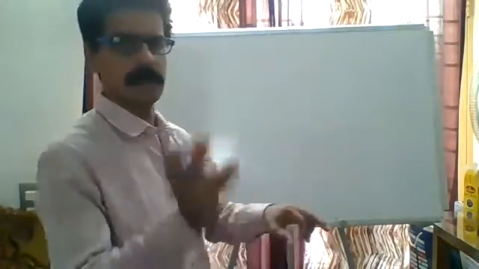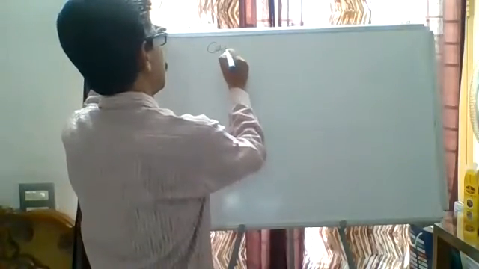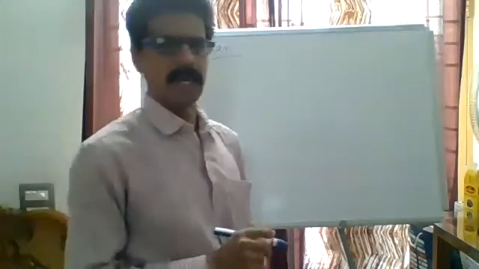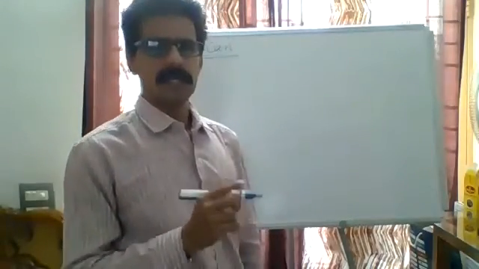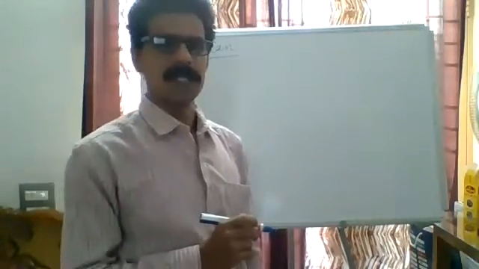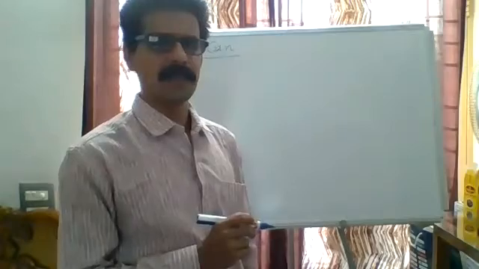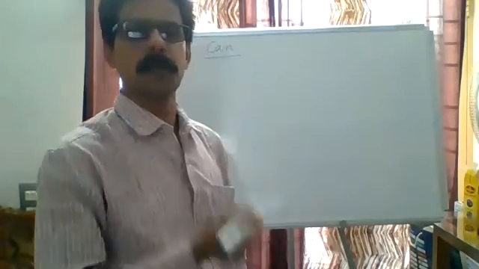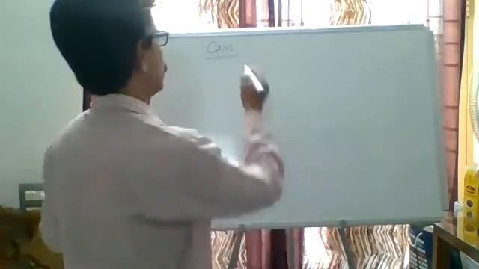Now let me go with another very important one, that is can, among the modal auxiliary verbs. Can. C-A-N, can. When can is used in English, what is the expression of this can?